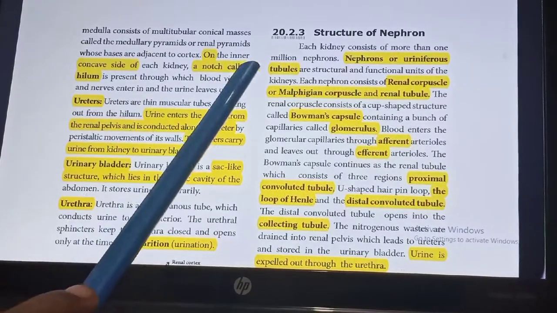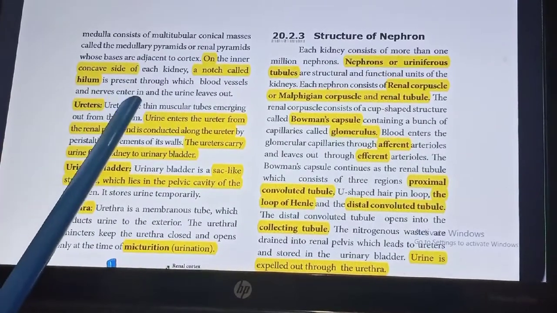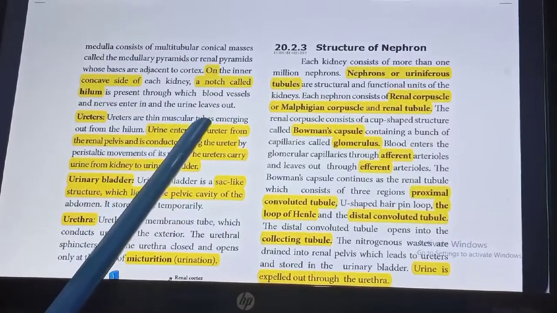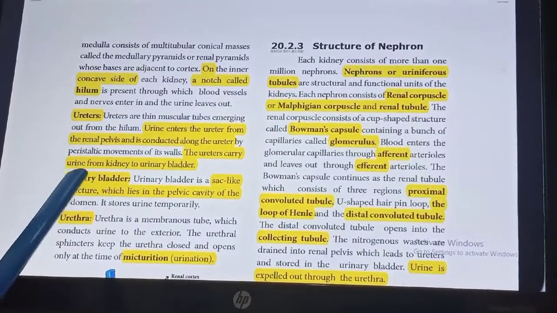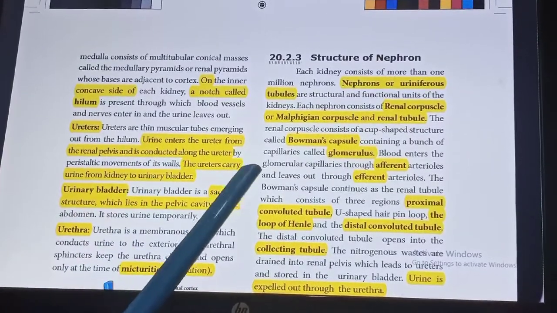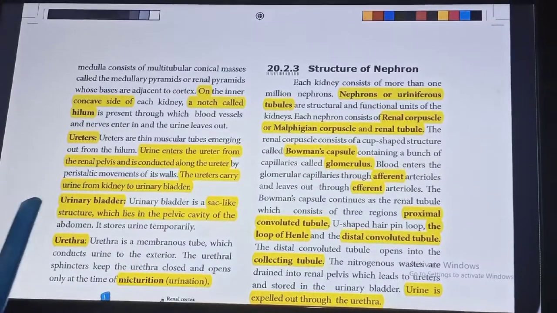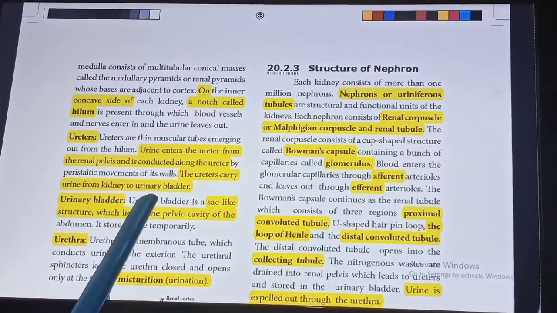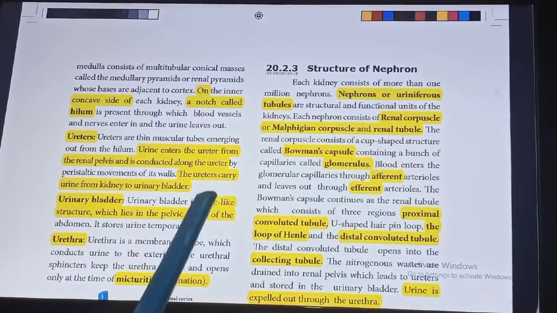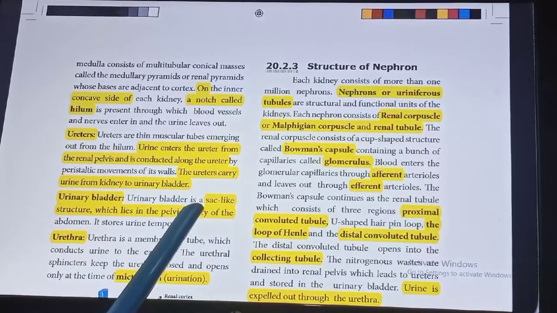On the inner side of each kidney, a notch called the hilum is present, through which the blood vessels and nerves enter in and the urine leaves out. Ureters. Ureters are thin muscular tubes emerging out from the hilum. Urine enters the ureter from the renal pelvis and is conducted along the ureter by peristaltic movement. The ureter carries urine from the kidney to the urinary bladder.